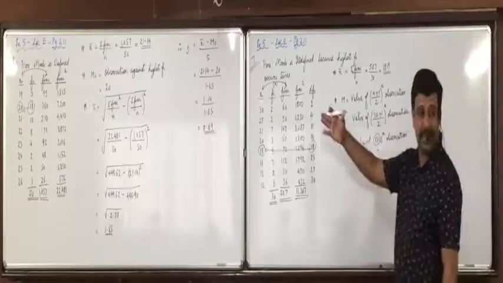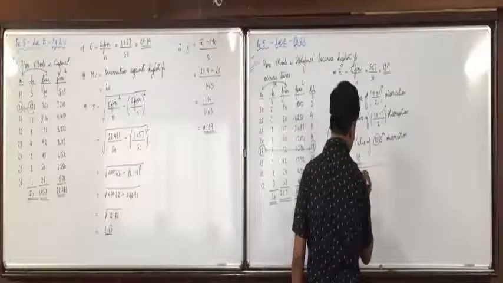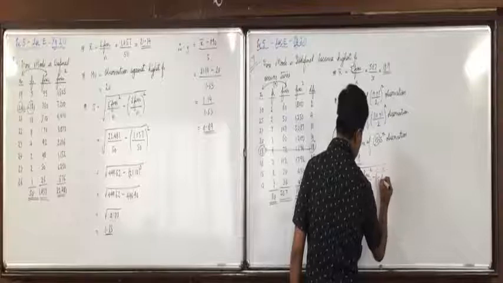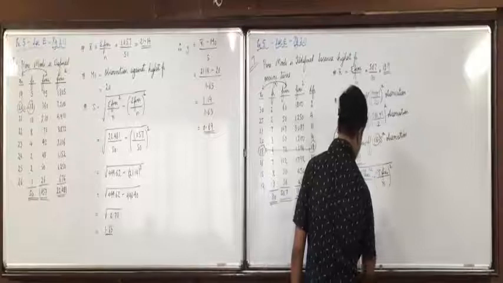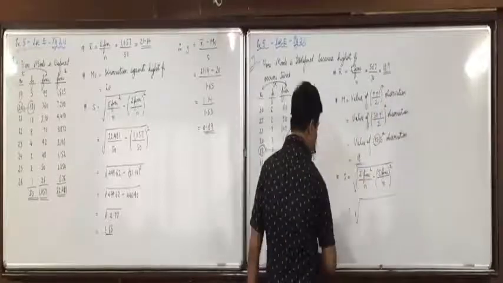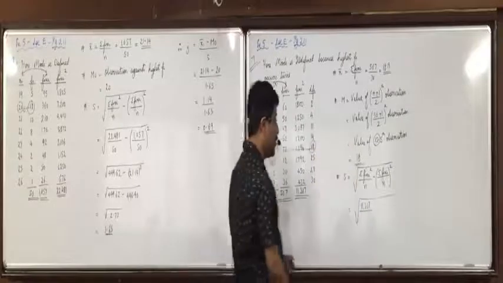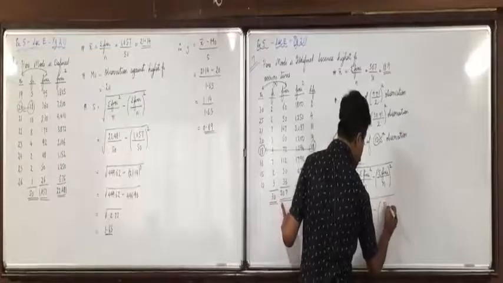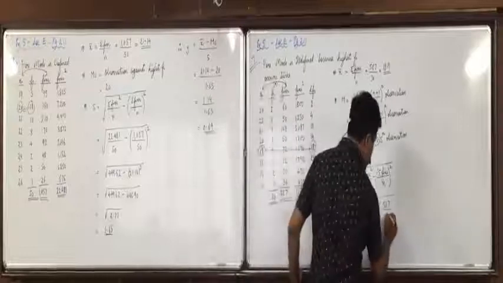Now, standard deviation, same formula, so write down. Silence, no one should be talking. Square root of sigma fi xi square upon n minus sigma fi xi upon n whole square. So sigma fi xi square we have 11307, upon n is 30, minus sigma fi xi is 567, divided by n is again 30, whole square. All be able to find it?